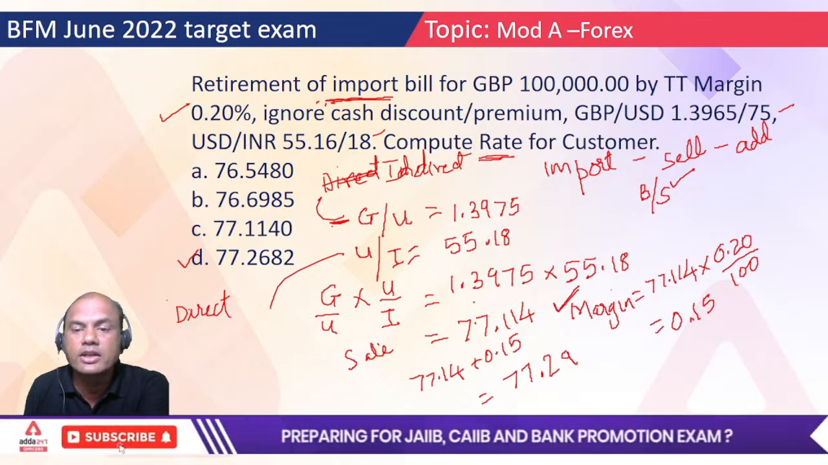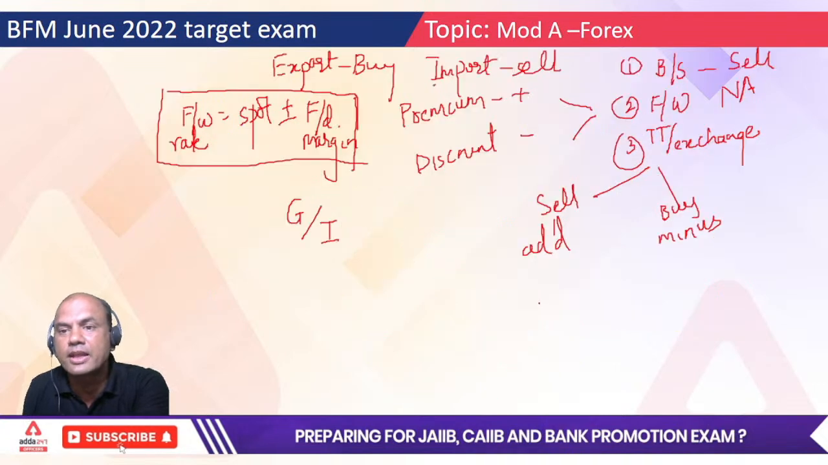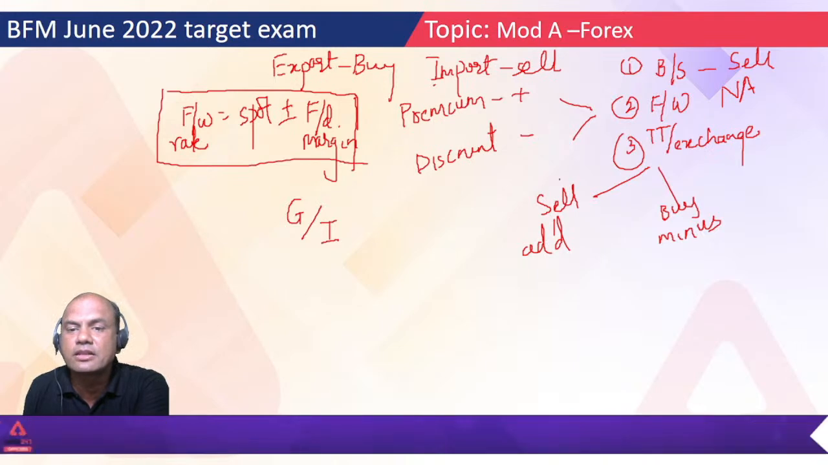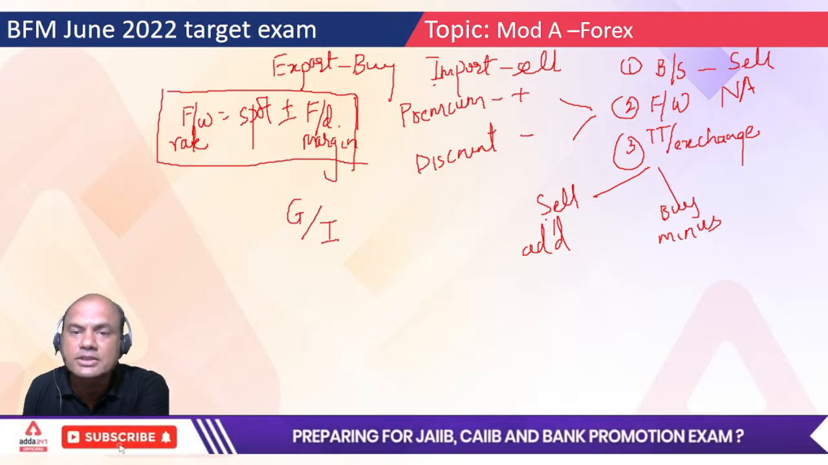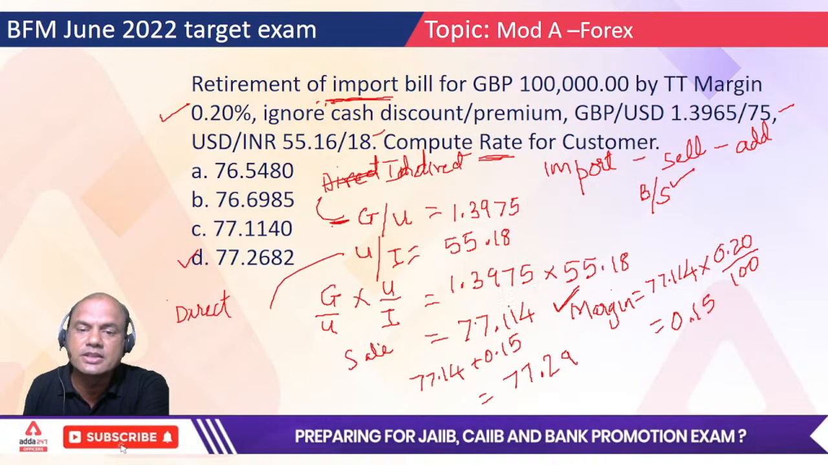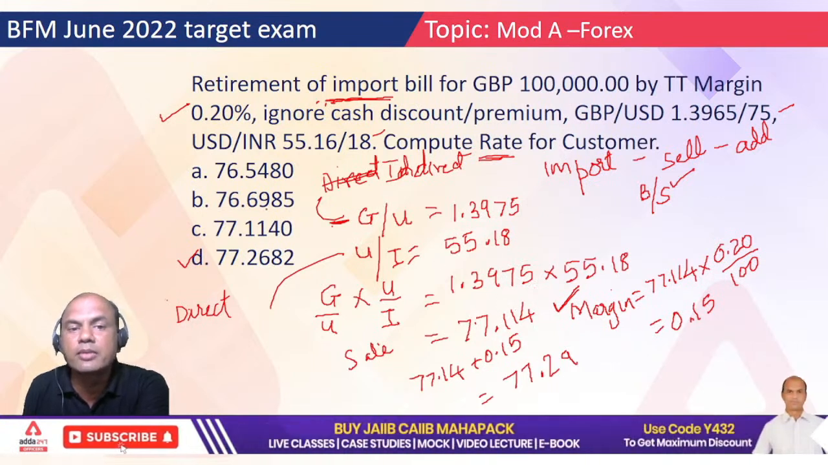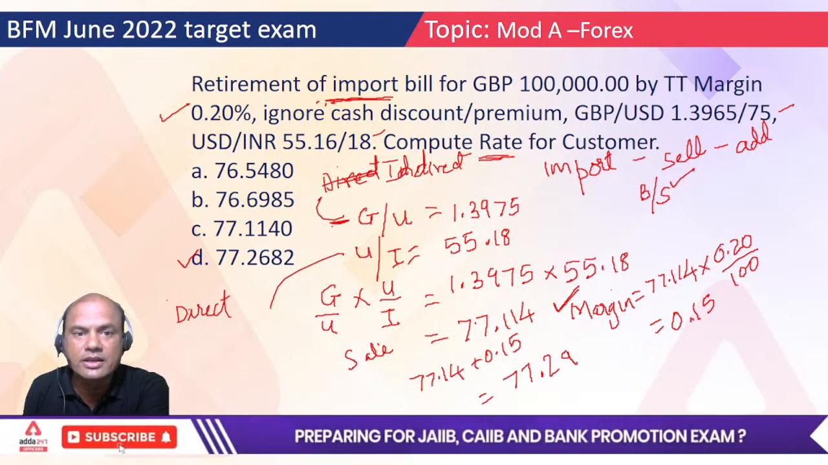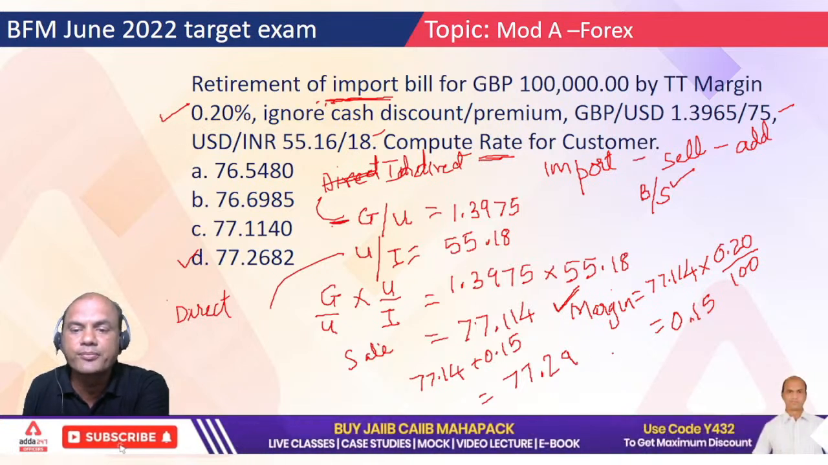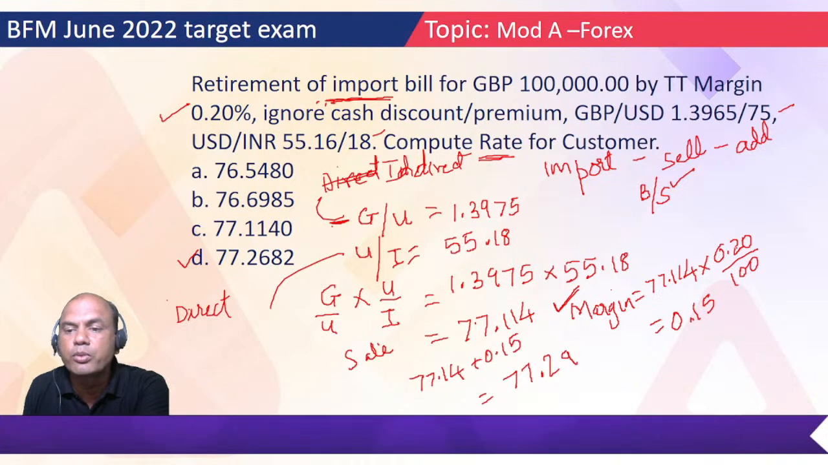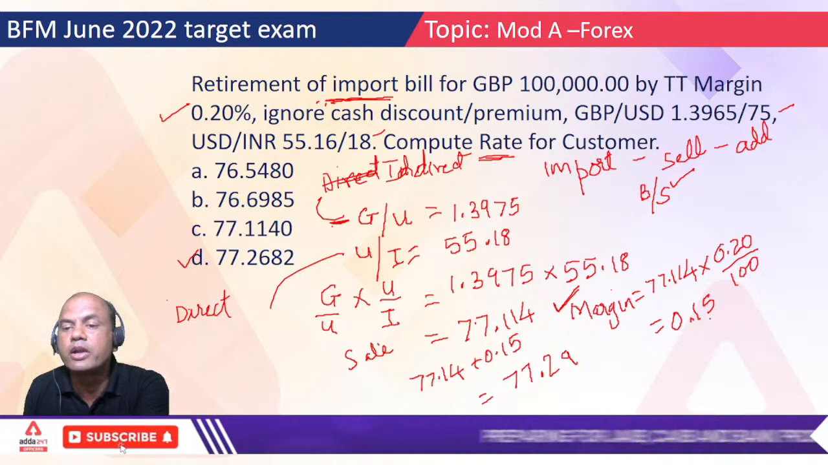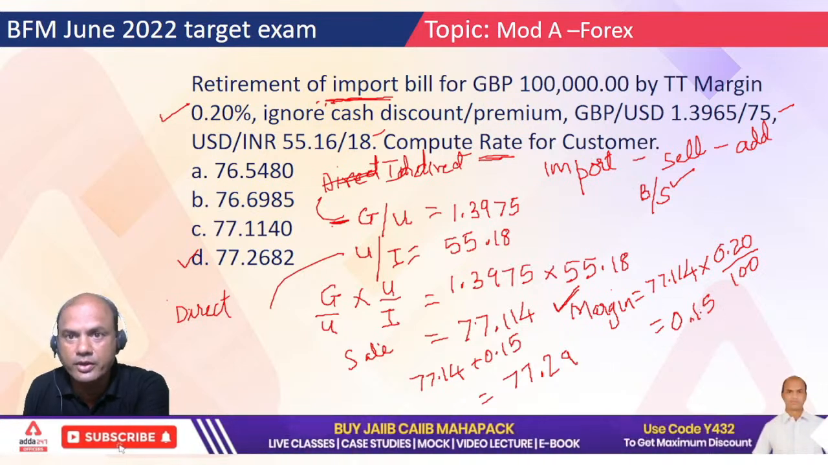Now I got this rate, but what do I have to apply next? Forward margin is not applicable. Now TT margin. Whether it's sell or buy, it's sell, so we'll add the TT margin. This is the rate 77.114, and what is the margin given? 0.2%. So what will we do now? 77.114 into 0.2 upon 100. Remember, percent means upon 100. So you get 0.15. Got this point, everyone?